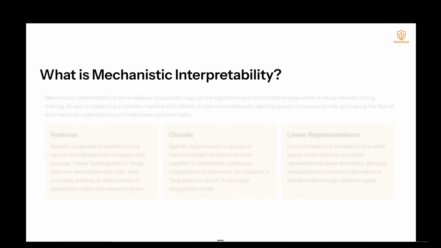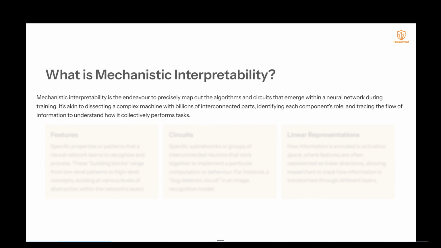So what is mechanistic interpretability? Mechanistic interpretability is the endeavor to precisely map out the algorithms and circuits that emerge within a neural network during training. It's akin to dissecting a complex machine with billions of interconnected parts, identifying each component's role and tracing the flow of information to understand how it collectively performs tasks.